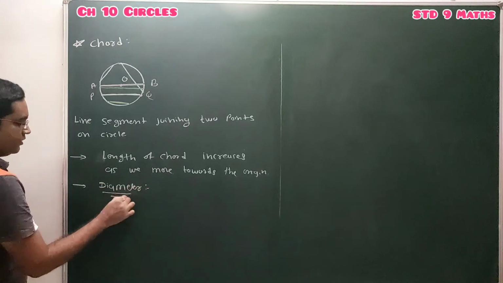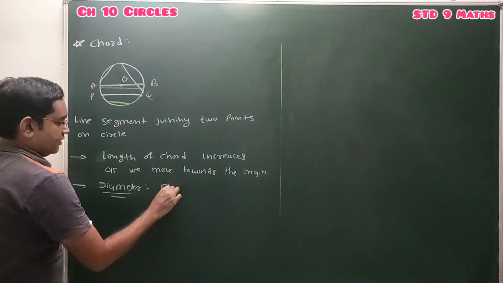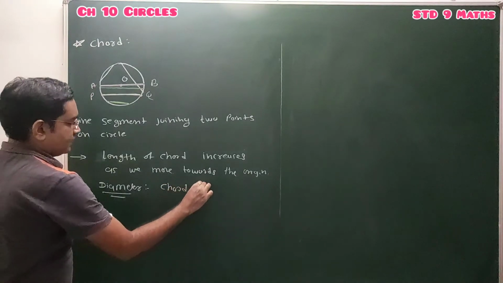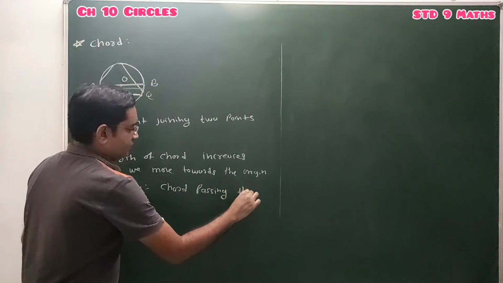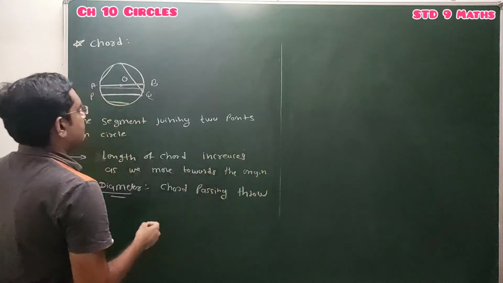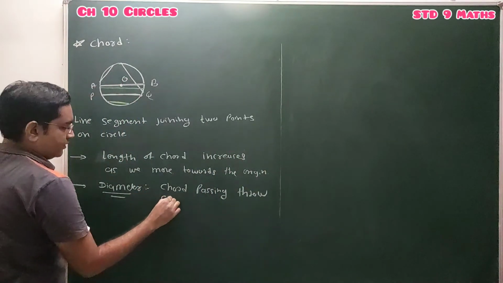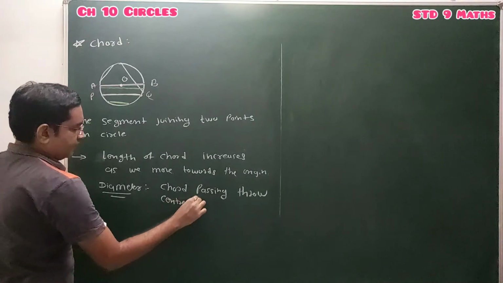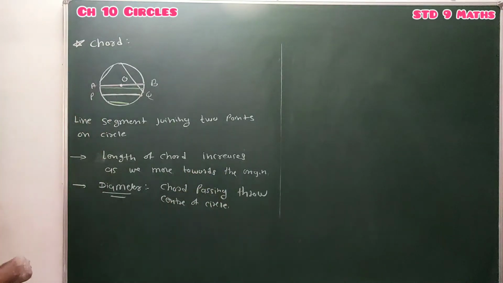So what is the diameter of the circle? The diameter is nothing but the chord of the circle passing through the center of the circle.